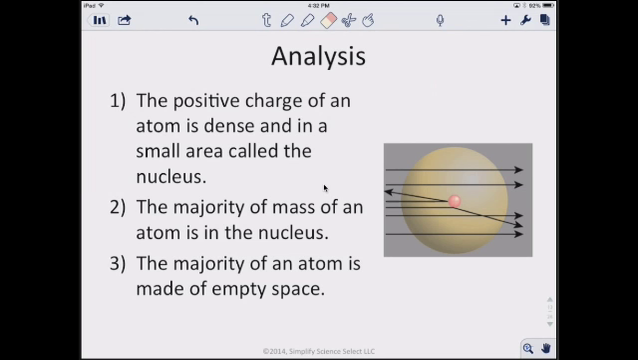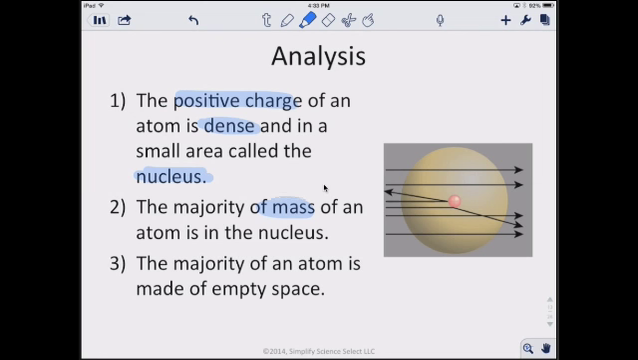He said that the nucleus was the positive charge of an atom. It's very dense, and in a very small area, and we call that the nucleus. So it's positively charged, it's very, very dense, and it's a small area in the middle that we call the nucleus. The majority of the mass of an atom is in the nucleus.